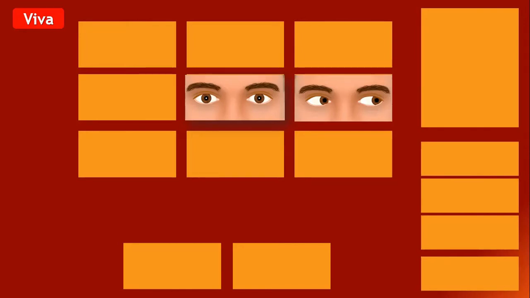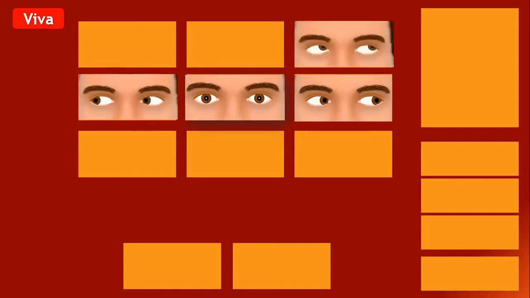Levo version, ma'am. The name of this gaze: left gaze, or Levo version. And this is looking at the right side, so this is dextro version, right? Right gaze.